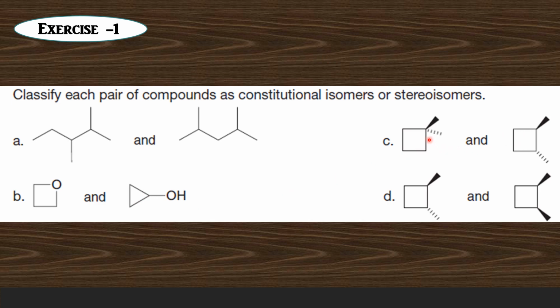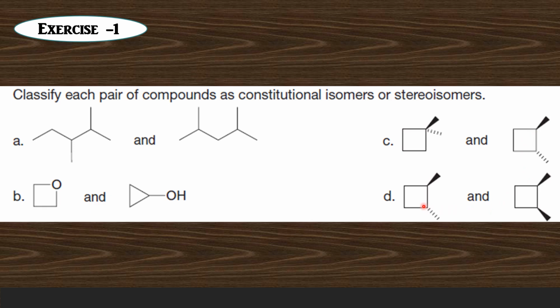Here it is a cyclobutane with two methyl groups on the same carbon atom, and here we have two methyl groups on two different carbon atoms. Again, the methyl groups are connected to different carbon atoms in the two molecules. Therefore, this pair is also an example of constitutional isomers.